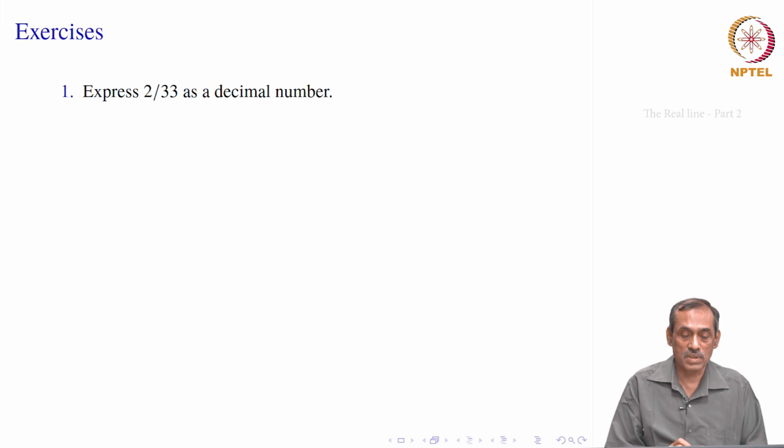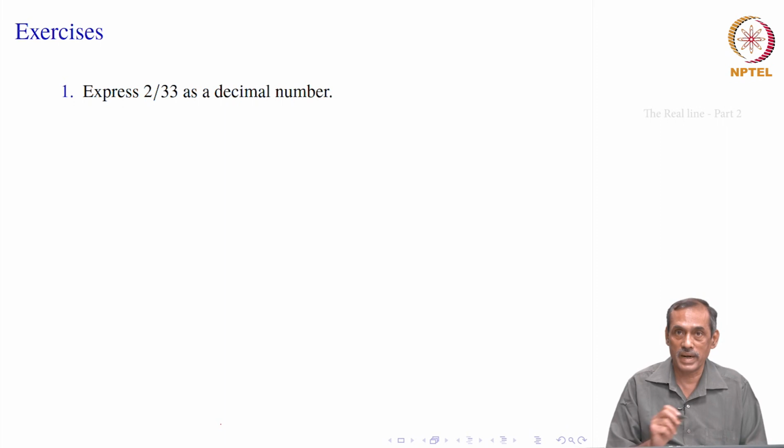Now, if you have understood the decimal number, you can think of expressing 2 by 33, which is a rational number, as a decimal number. How do you proceed? Well, the usual division algorithm. You take 2, but 2 is smaller than 33, so there will be a decimal point. You put 20 and start with 0 point in the result, but 20 by 33 is not enough, so you take another 0.